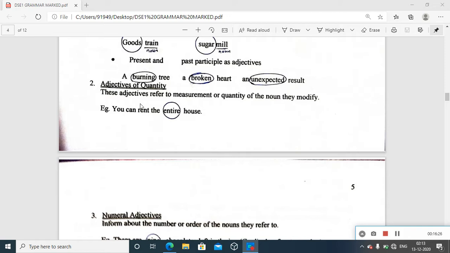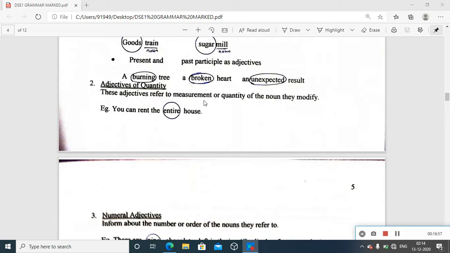You can rent the entire house. Please try to identify the noun in the sentence. House is the noun, name of something. So you can rent the entire house. Just think about a person giving the house for rent. Sometimes only the upstairs is given. But here you talk about the entire house as available for rent.